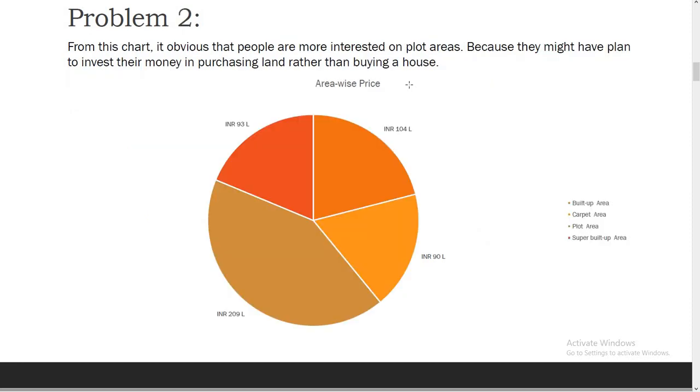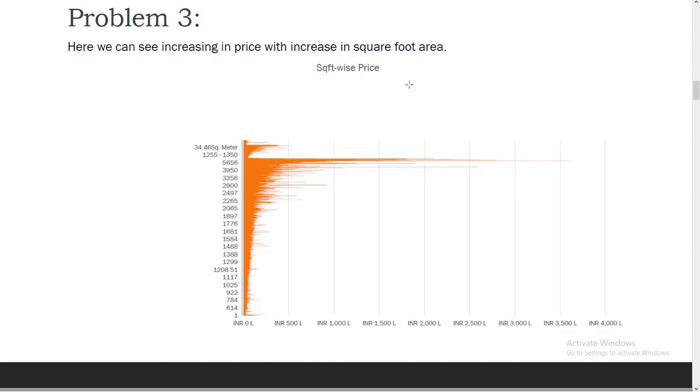Then in problem statement number 2, I have depicted a pie chart showing how people are investing their money in different types of areas. So here we can see people are more interested in investing their money in plot areas. And in problem number 3, it is the square feet wise price chart, where we can see that as the square feet increases, the price also increases.